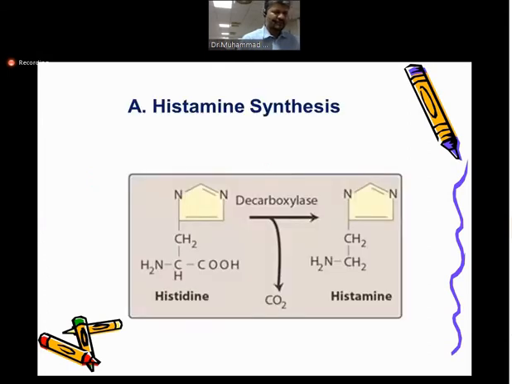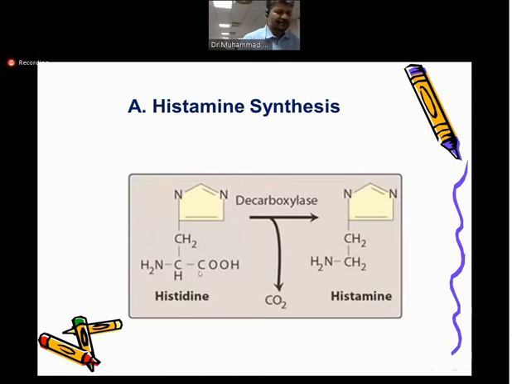Okay, histamine. First of all, we will start with the synthesis of histamine. What is this chemical mediator and how is it synthesized in the body? Histamine is found in different cells of the body: in the CNS, in mast cells, in basophil cells. In all these cells, it is produced from the amino acid known as histidine.